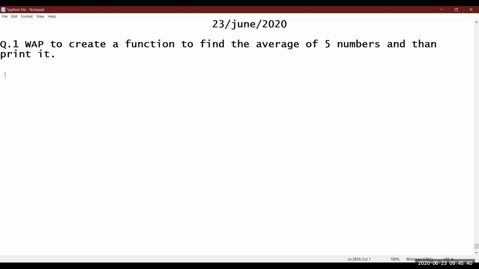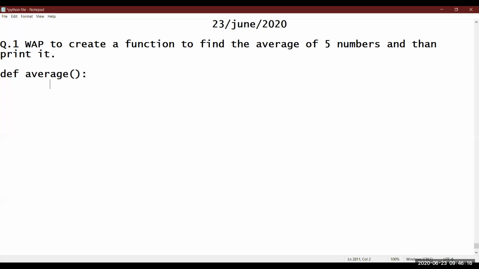So just see, let me write here. Def stands for definition. That means we are creating a function. The name of the function, I'm taking it here, average only. Why so? Because we want to find average. Then put colon, indentation. All the statements will be indented because a function is nothing but a named block. A function is a group of statements only. So that's why I have put indentation here. In Python IDLE, it will come automatically because I'm typing in Notepad, so I'm using the tab key here.